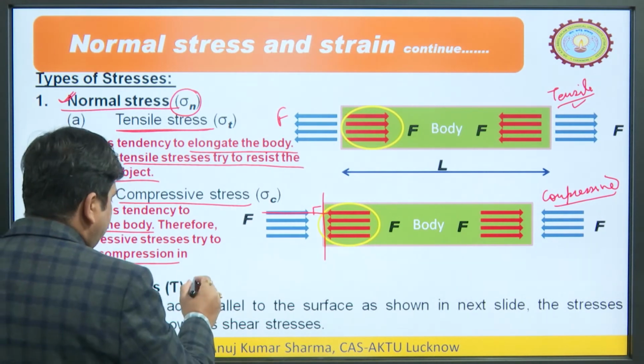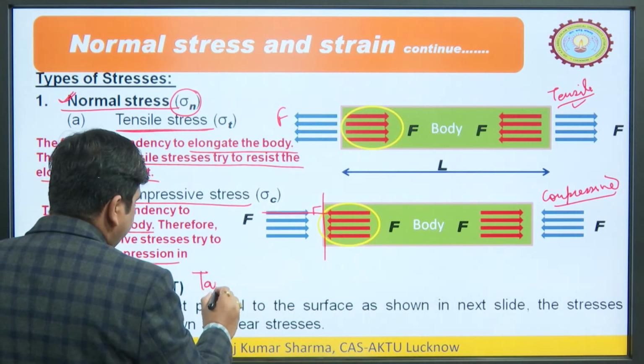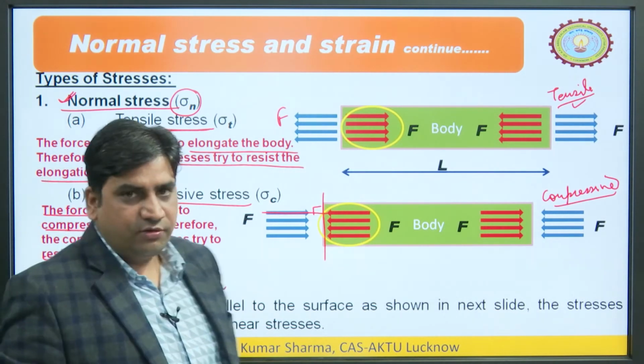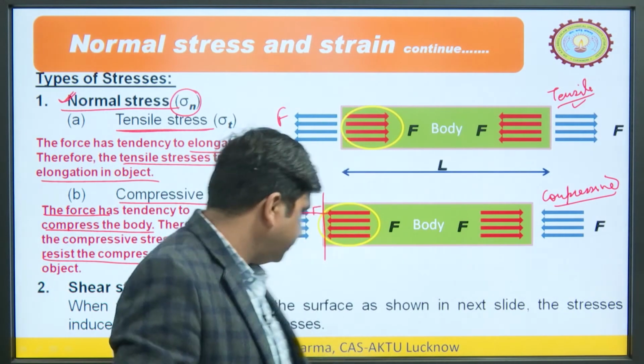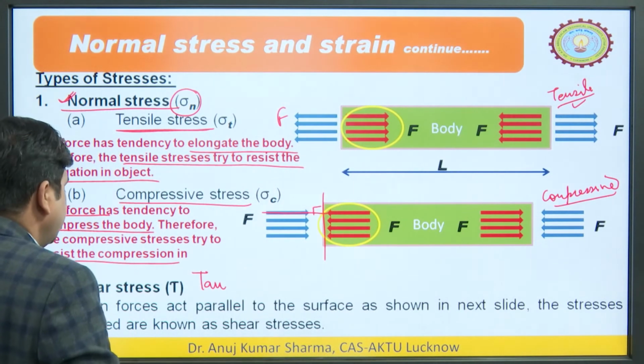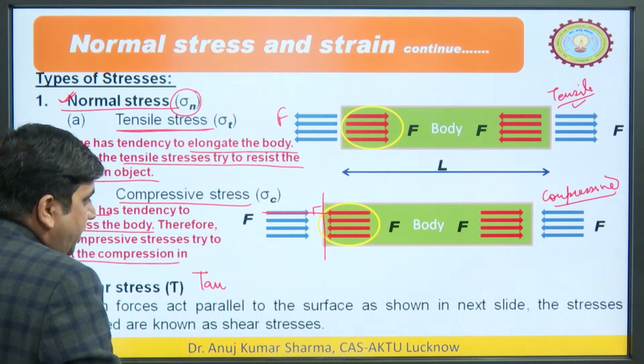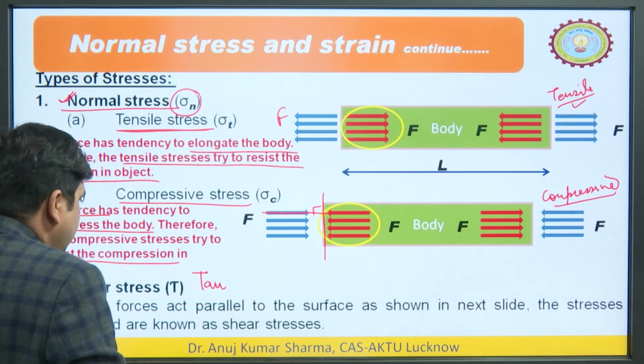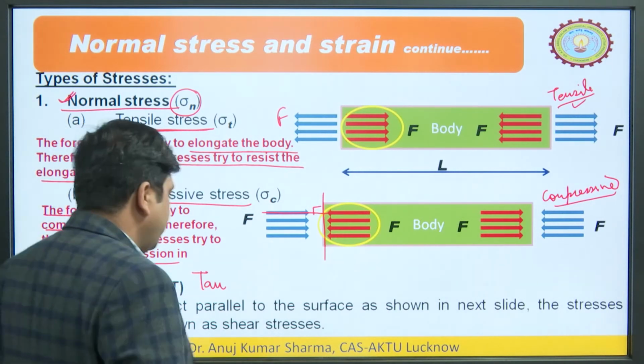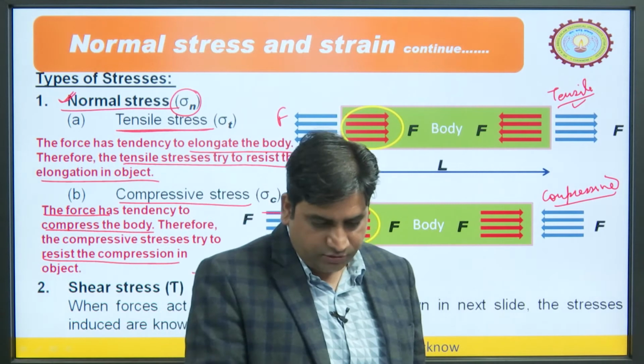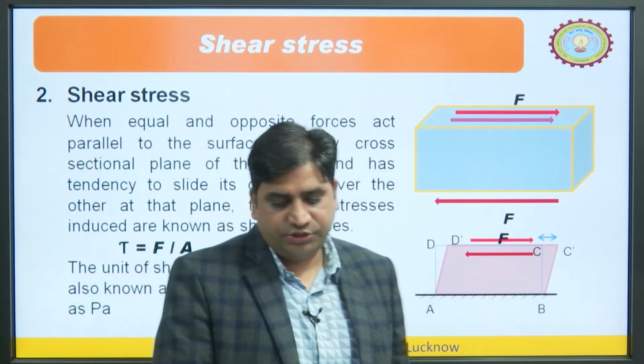It is generally represented by tau. We generally call it as tau, TAU. So, when forces act parallel to the surface, as shown in the next slide, we will see the stresses induced are known as shear stresses. Now, let us come to the next slide. So, this is the shear stress.